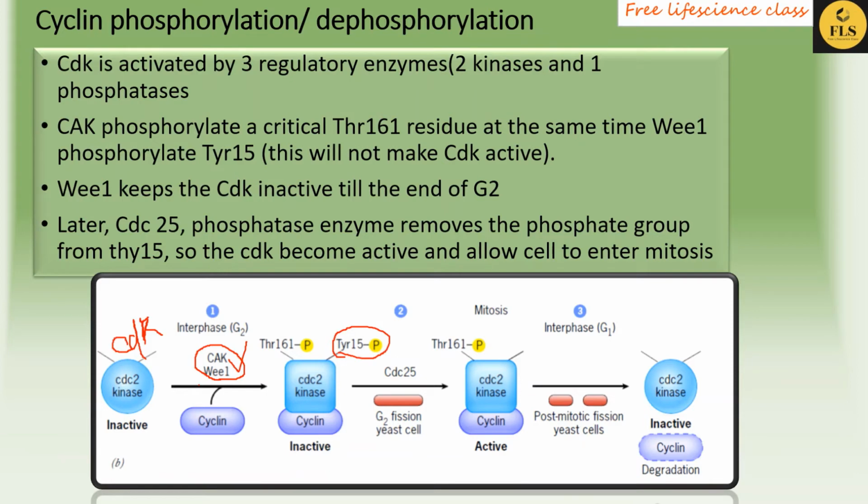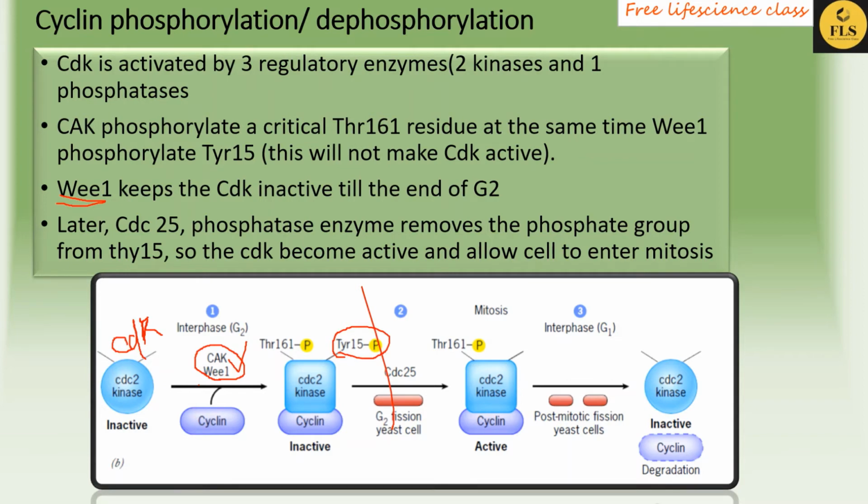If the 15th tyrosine residue is phosphorylated by Wee1, then what happens? The CDK is still inactive. It will not get activated. After the completion of the G2 phase, another regulatory enzyme, a phosphatase enzyme, removes this phosphate group from the tyrosine residue, so that now the CDK becomes activated.